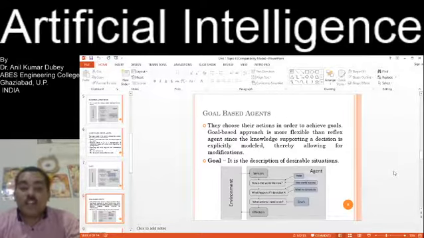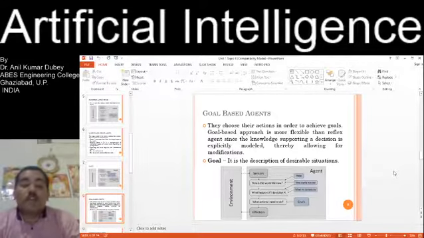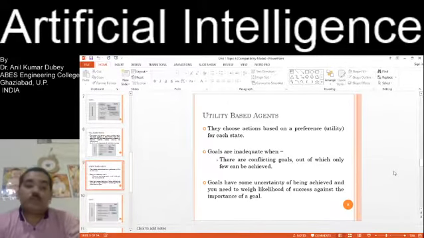Similarly, the left-hand side is the environment and the right-hand side is the agent. They perceive the information through sensors. How is the world like now? The state of the world, how the world evolves, what happens if I do a particular action, what my action does, then what action I need to do, that is the goal. By solving the goal, it goes through the effectors to the environment.